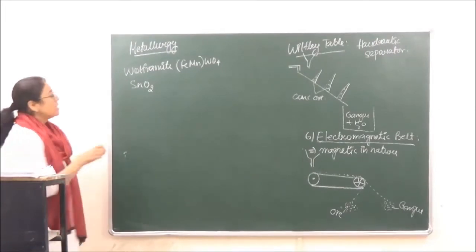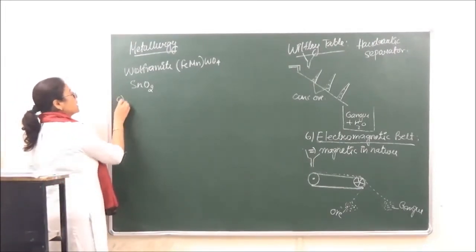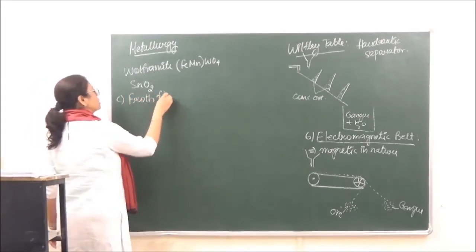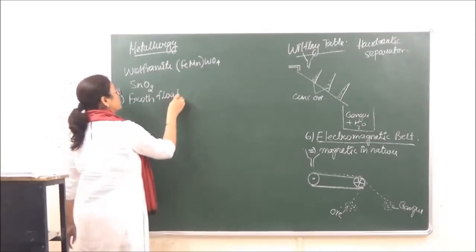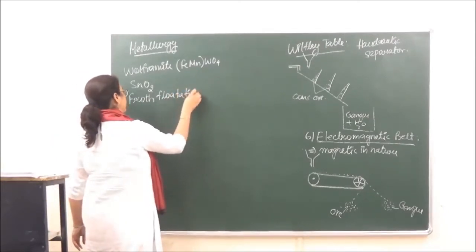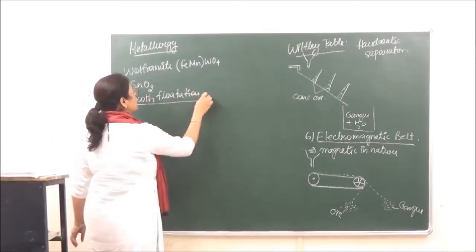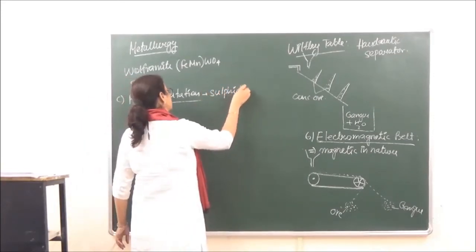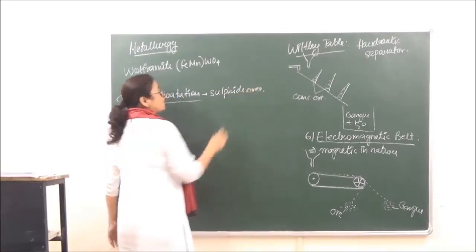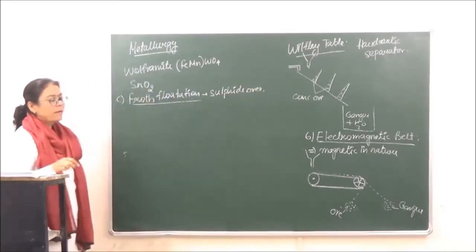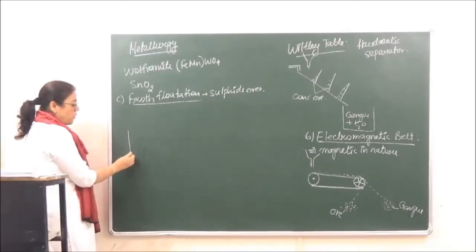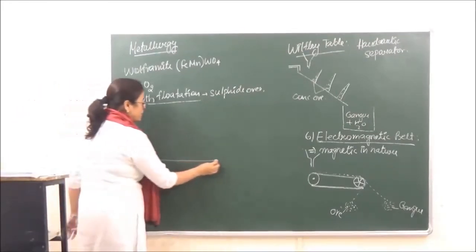Okay? Then the third method which we are going to use is known as the froth flotation method. Froth flotation method is mostly used for sulfide ores, right? To separate the sulfide ores. Now what we are doing in this method is, we are taking an elongated trough like this.